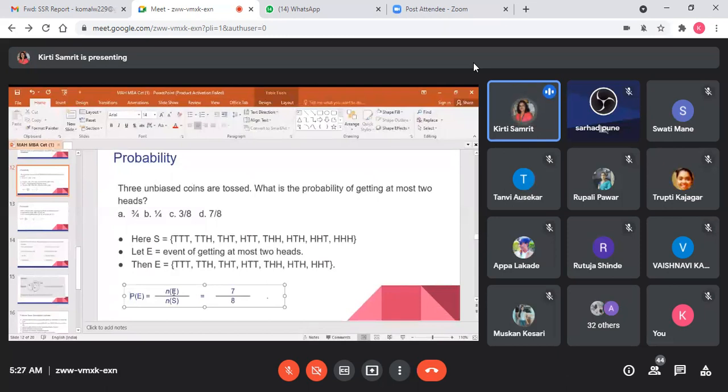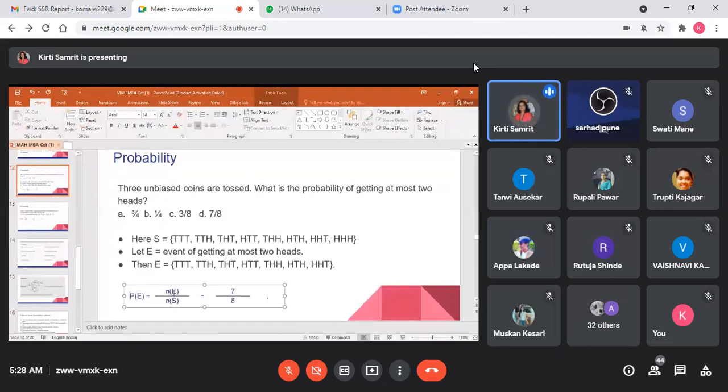Now such types of examples will be asked. There will not be a 1 point question because it will be very simple. So three unbiased coins are tossed. What is the probability of getting at most two heads? I am tossing 3 coins, student. Out of those 3 coins, what is the probability of getting at most two heads? The options are 3/4, 1/4, 3/8, 7/8.